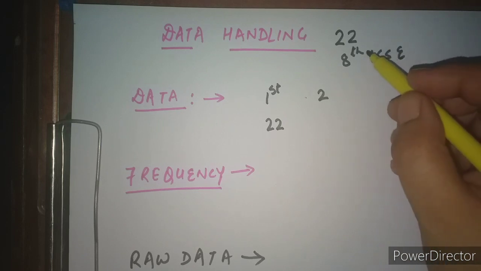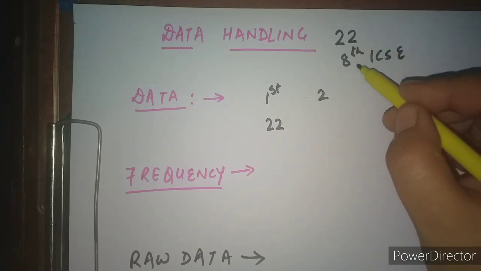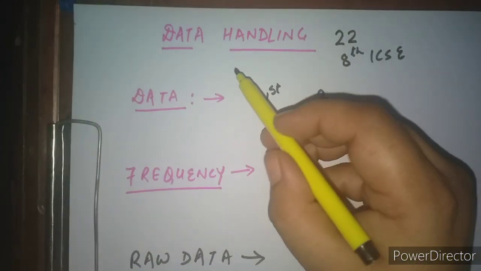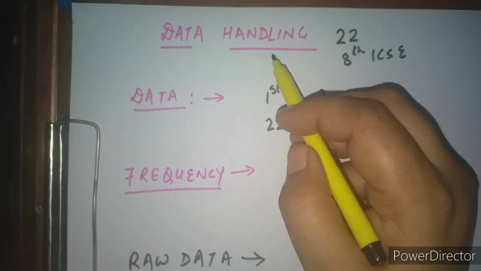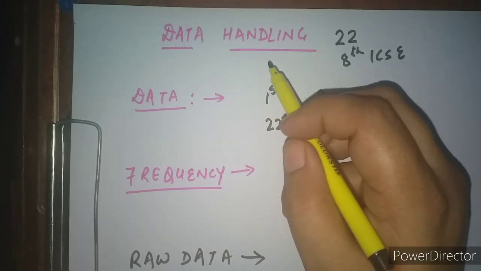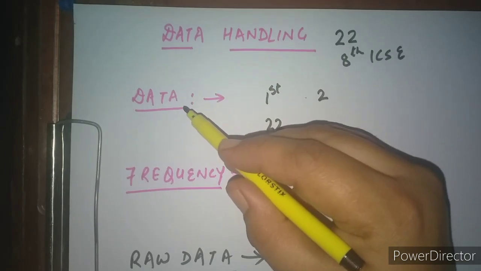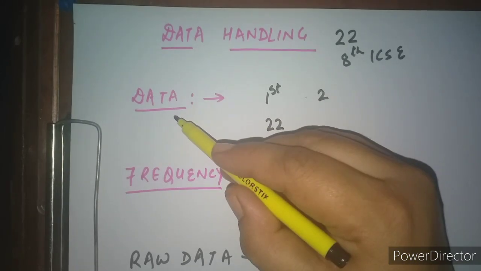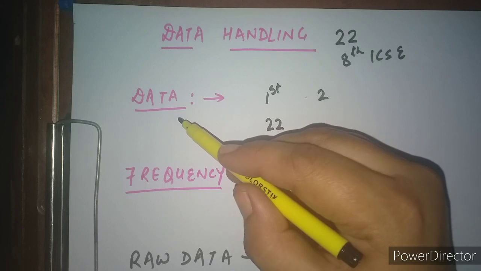Today I am going to discuss chapter number 22 of 8th class of ICSE syllabus, and the name of the chapter is data handling. Whenever we talk about data handling, we should first of all know some very important terms which we will use in this chapter, right? So first of all I am going to tell you what is the meaning of data.